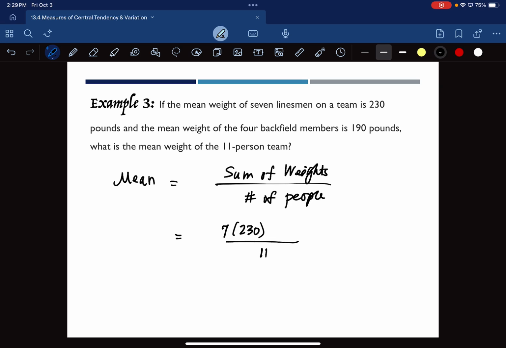That's what we're doing. We're taking all the linesmen and we're setting them all on a scale and we're figuring out their total weight, but we're just doing it with numbers. And we can do the same thing with our 4 backfield. We have 4 of them and they have an average weight of 190. Now, our answer better be between 190 and 230. Does everybody agree with that? Okay. And it also better be closer to the 230 than the 190. Why? Because there's more of them.